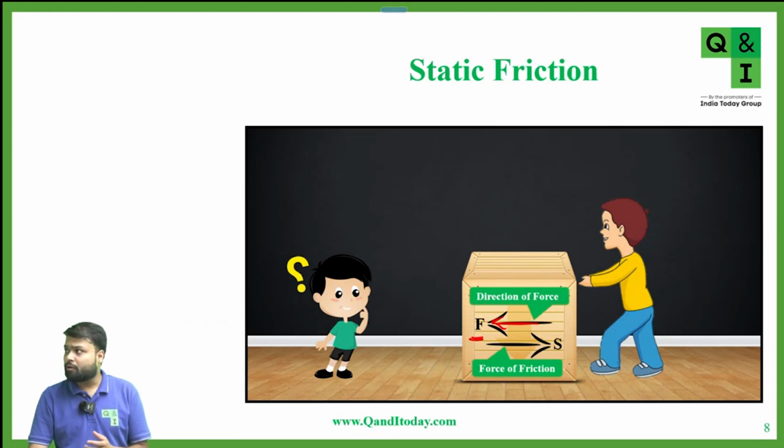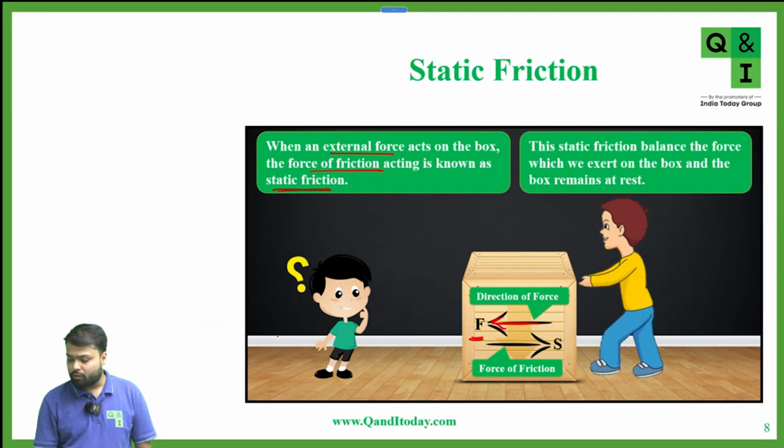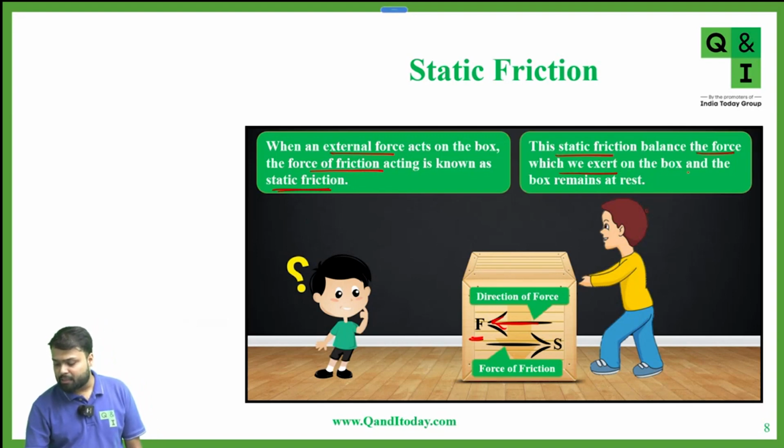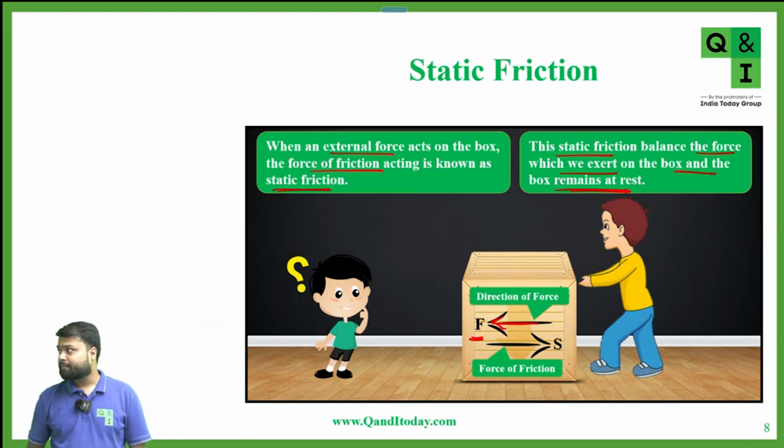Because the block is not moving. So when an external force acts on the box, the force of friction acting is known as static friction. This static friction balances the force which we exert on the box, and the box remains at rest. Is this clear? Yes, sir. Any doubt?